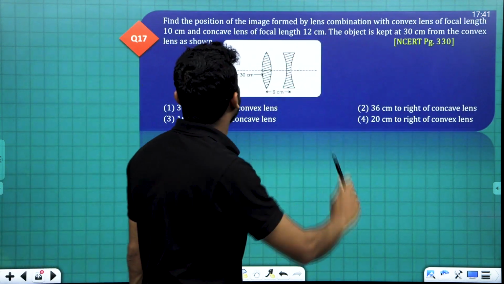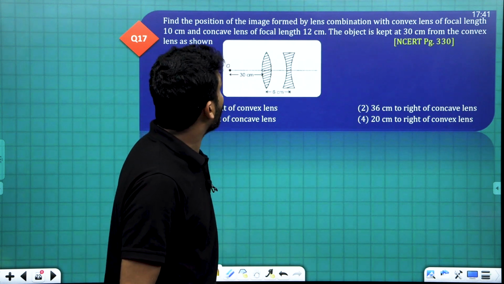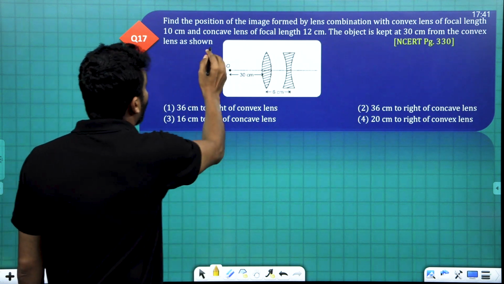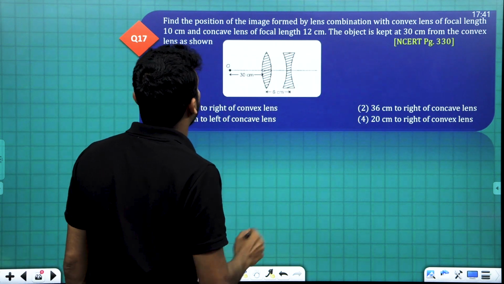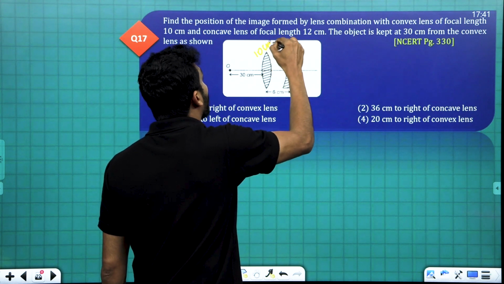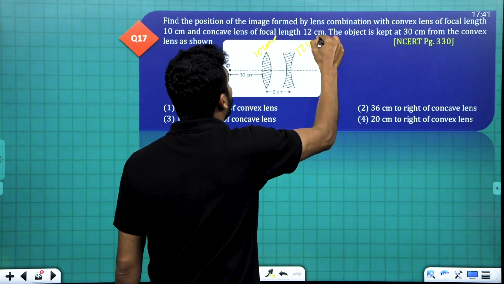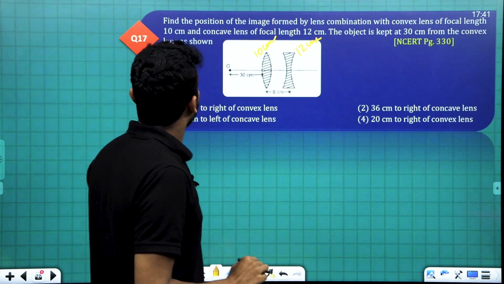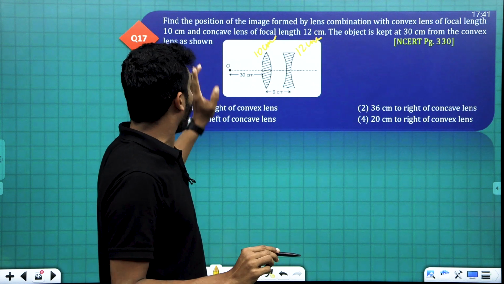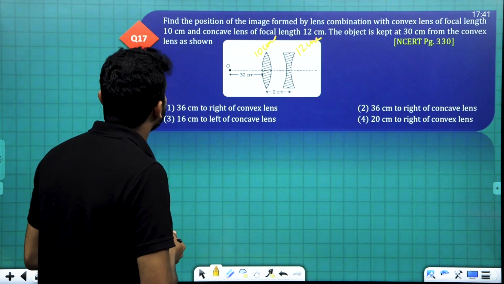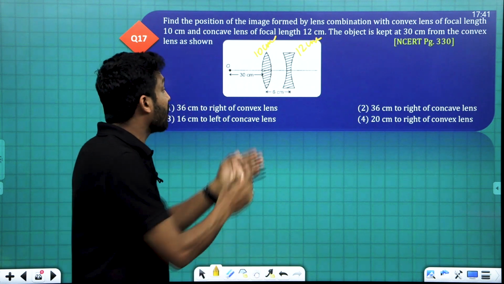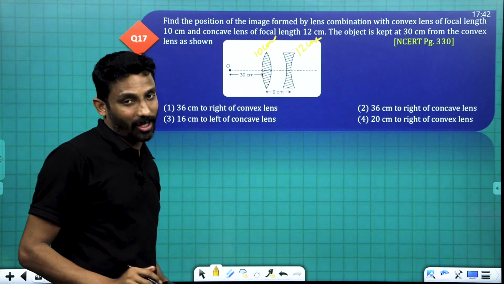Find the position of the image formed by the lens combination with a convex lens of focal length 10 cm and a concave lens of focal length 12 cm. The object is kept at 30 cm from the convex lens as shown. Here there are two types of image formation: one by the convex lens and the second one by the concave lens.